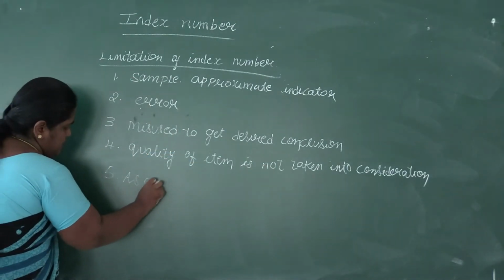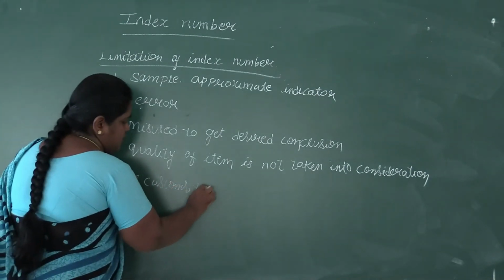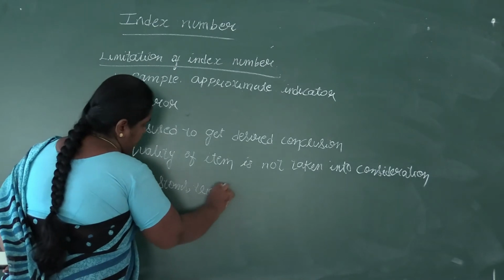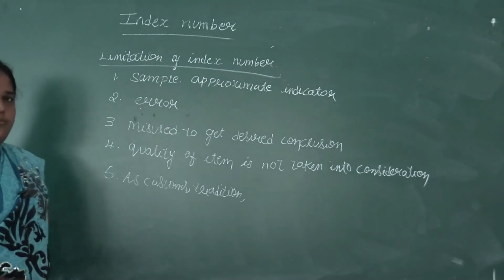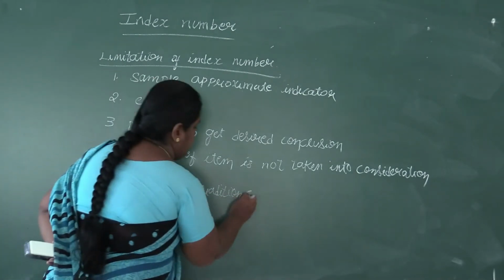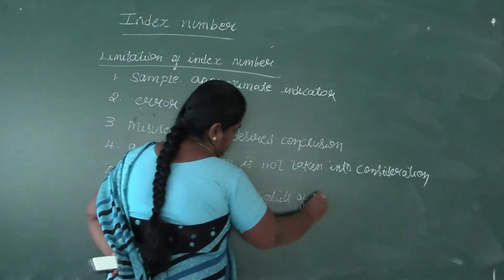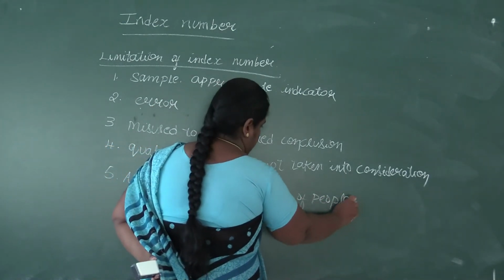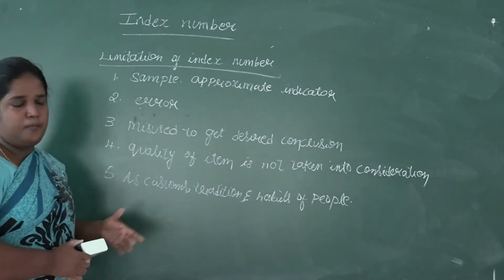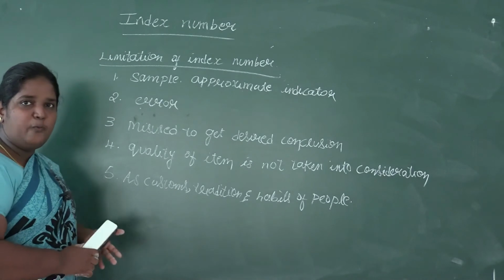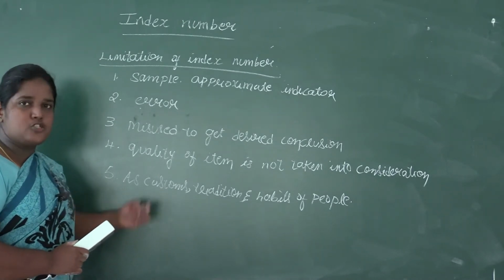So as customs, tradition and habits of people change, it is difficult to assign the proper weight for calculating the index numbers. You can take the example: you buy new clothes, or more items are prepared at home, when there are festivals. At other times you won't prepare so many items.